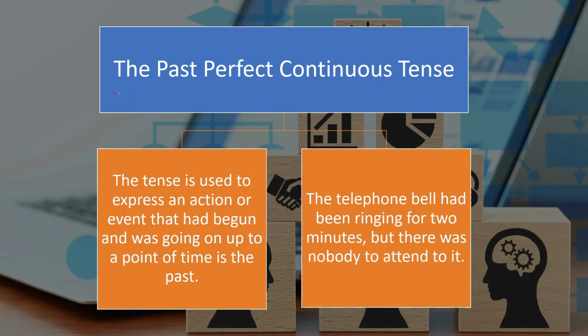The past perfect continuous tense. The tense is used to express an action or event that had begun and was going on up to a point of time in the past. Example, the telephone bell had been ringing for 2 minutes, but there was nobody to attend to it.